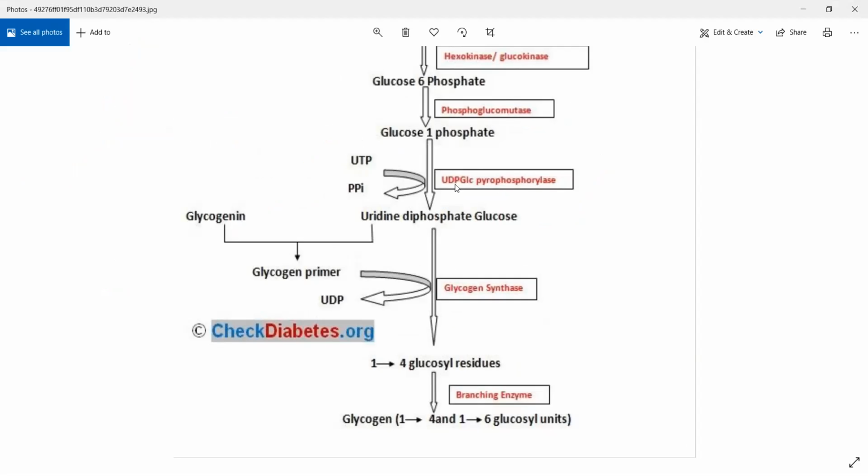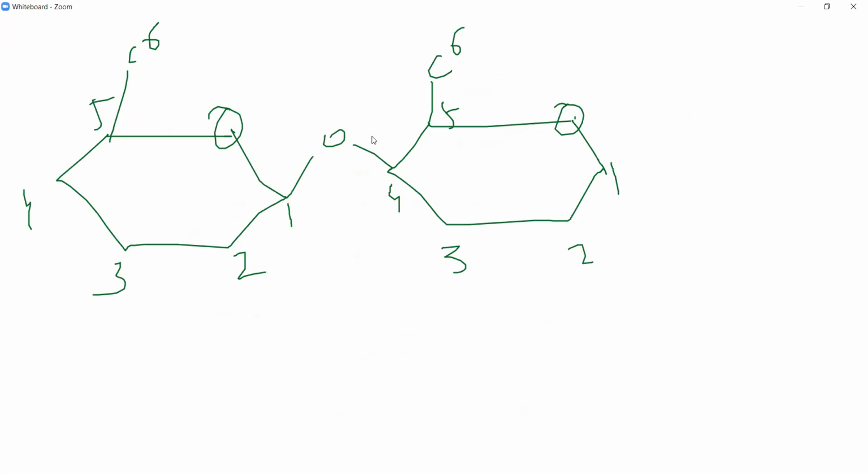Now what happens if 15 molecules come into picture, where one molecule was already present and you had 15 more molecules coming? तो अब क्या हो रहा? There is a primer here. Let us suppose this is the primer, and let us suppose this is a single glucose molecule, and let us suppose this is the glycosidic linkage. Glycosidic linkage. This is glucose molecule.